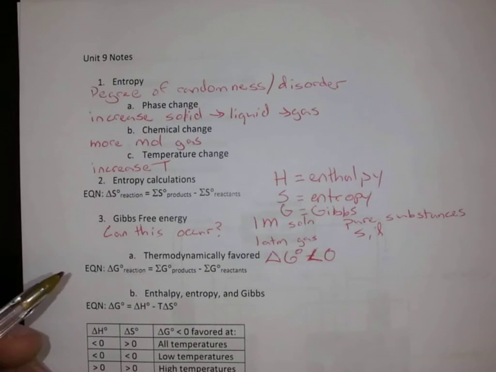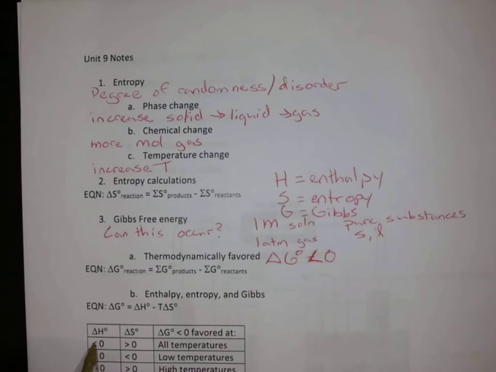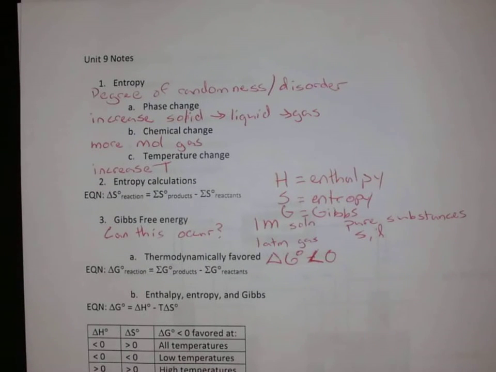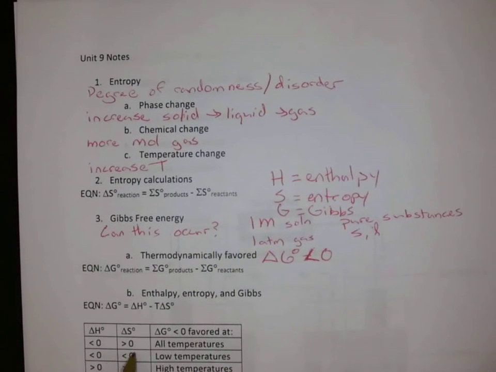So if we come down here, we can actually summarize everything right here. If we've got a negative enthalpy, it wants to release energy to the surroundings. And if we have a positive entropy, we want to increase that entropy. The universe wants to go to an increased entropy. So if we have a negative enthalpy and a positive entropy, it's always going to be favored. We are going to have a thermodynamically favored reaction at all temperatures.